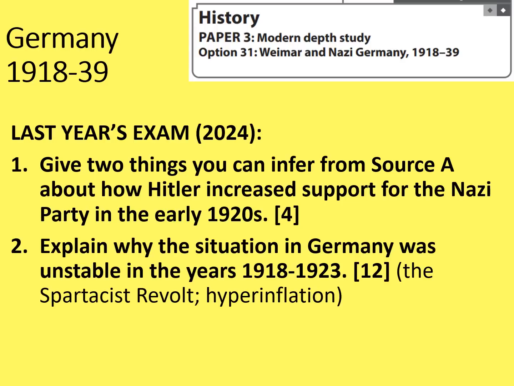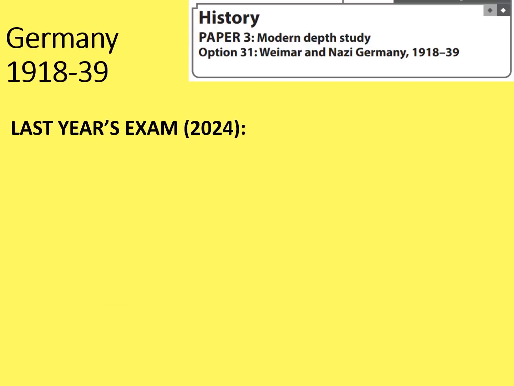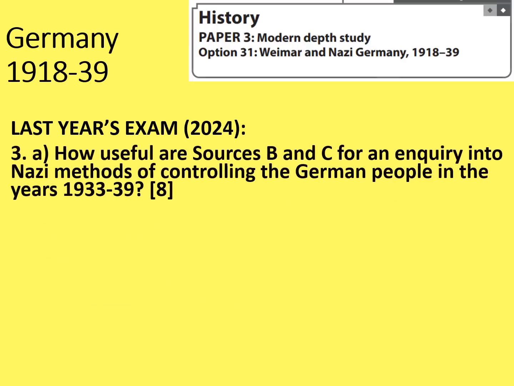Do bear in mind that this time you'll get a choice of between 2 different 12-mark answers. You only need to answer one. The next part of the paper looked like this. Question 3A. How useful are sources B and C for an inquiry into Nazi methods of controlling the German people in the years 1933 to 39?